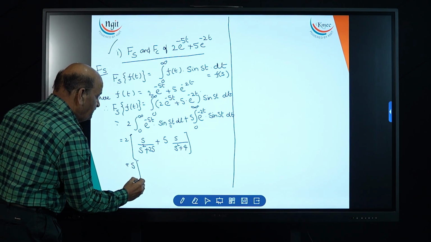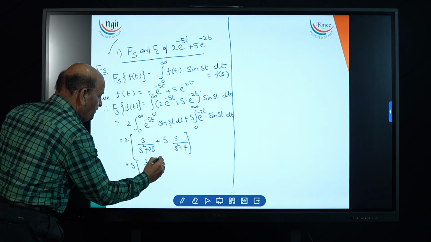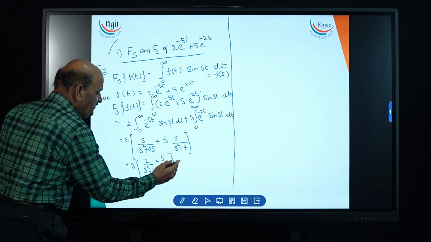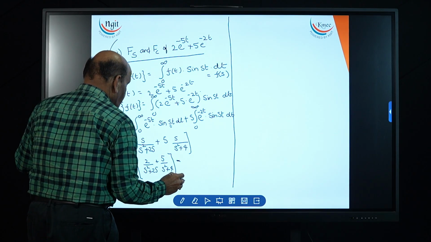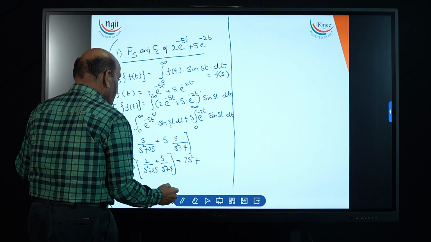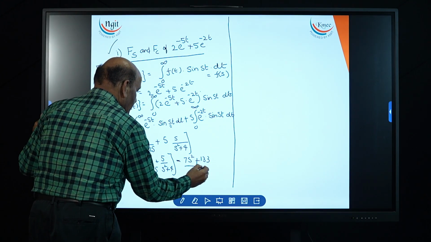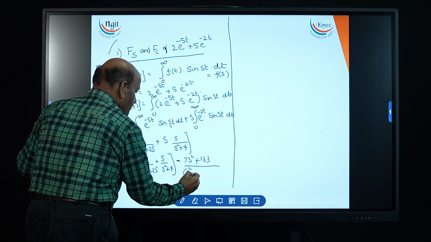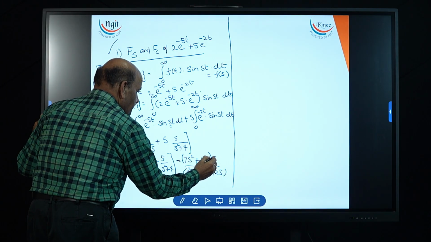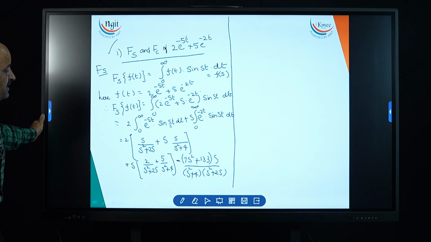So you get s times 2 by s square plus 25 plus 5 by s square plus 4. You can keep it like this, otherwise you can simplify it: 7s square plus 125 plus 8, 133. So it is 133 by s square plus 4 into s square plus 25, into the value s.